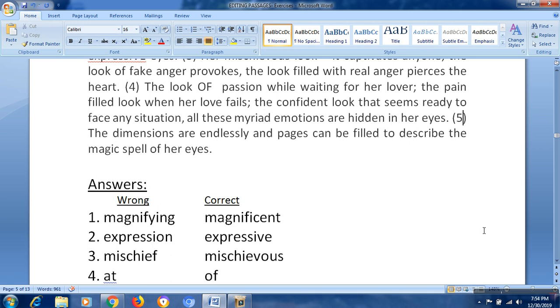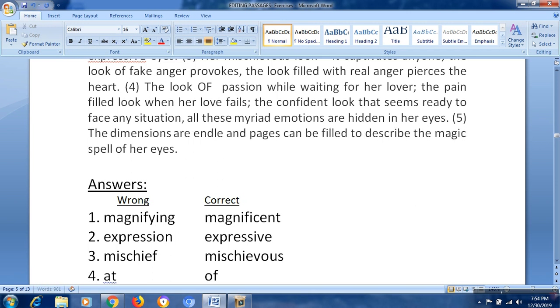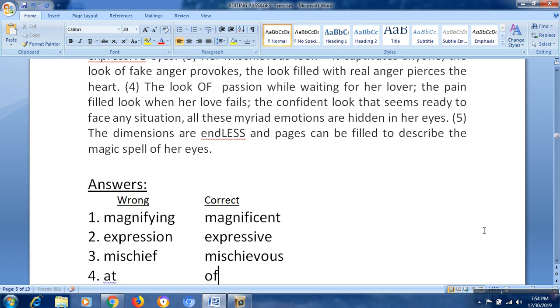That's fine. Next sentence. The dimensions are endlessly, and pages can be filled to describe the magic spell of her eyes. Let's come back here. The dimensions are endlessly. How are the dimensions? Endless, but not endlessly here. So we have tried only the adjective form, but not the adverb form.